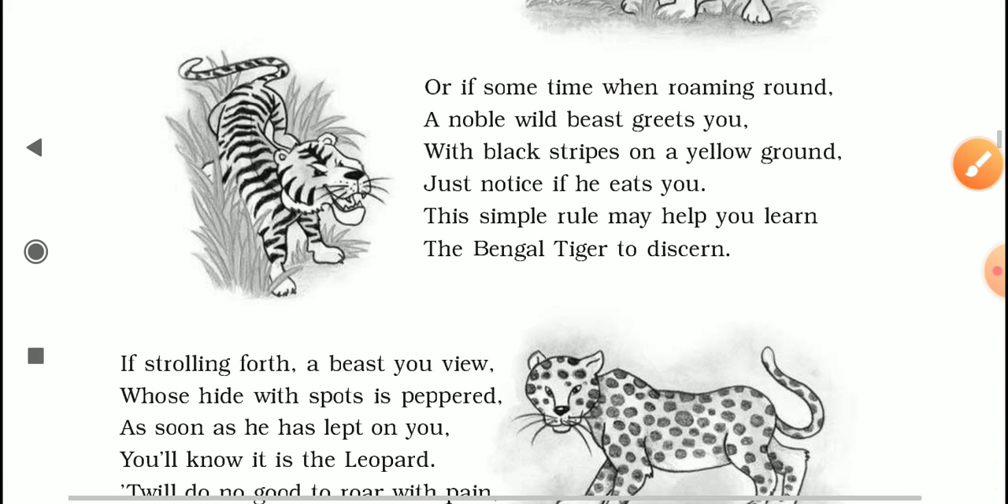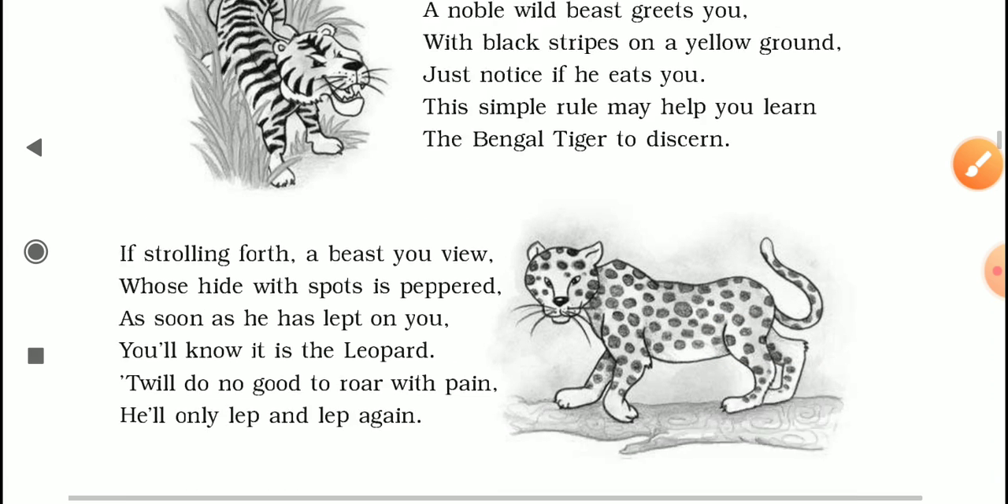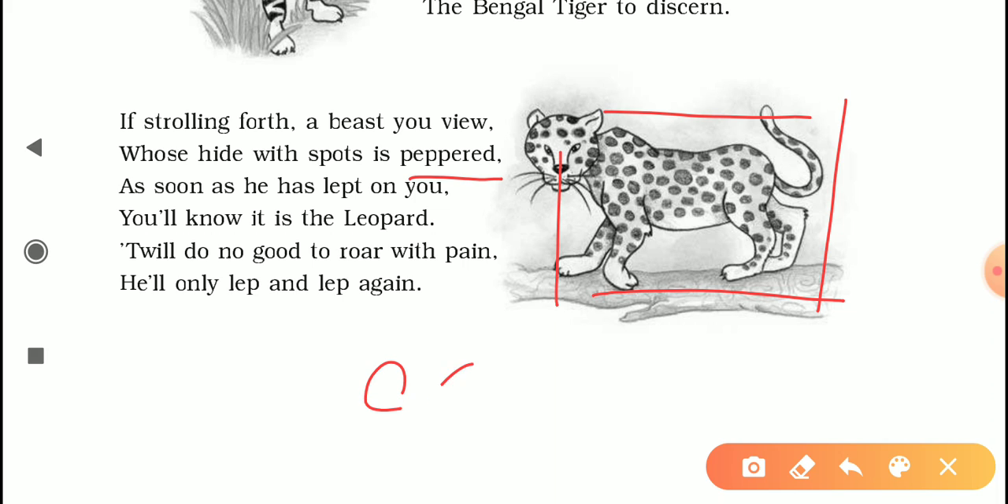When the poet was describing the tiger, she couldn't have said that the body of the tiger is peppered with stripes. No, that is not possible. But see, the word pepper is coming from the spice pepper, which is roundish, and the spots on a leopard's body are also round. So here the word peppered actually means covered. The leopard's body is covered with round black spots, which look like pepper.